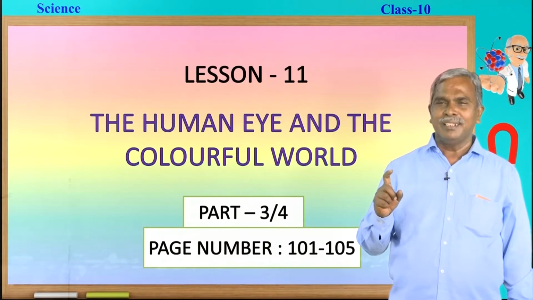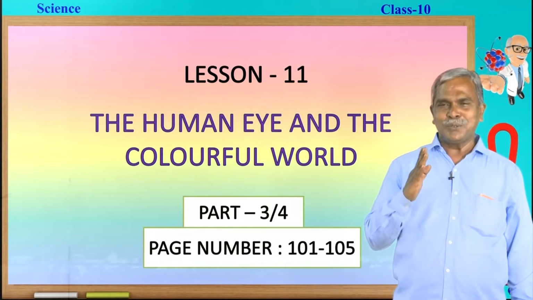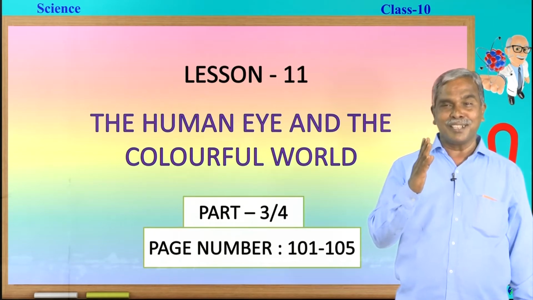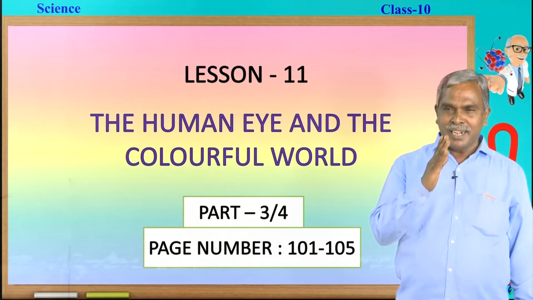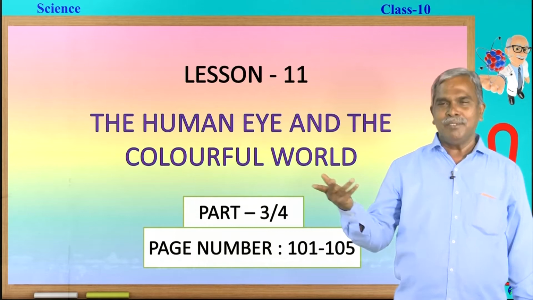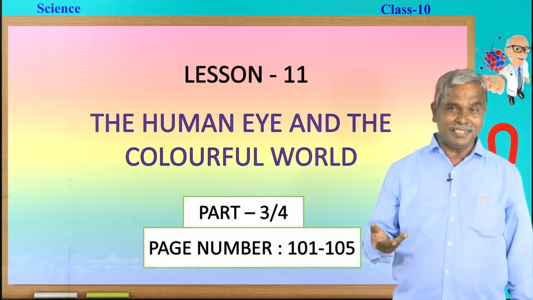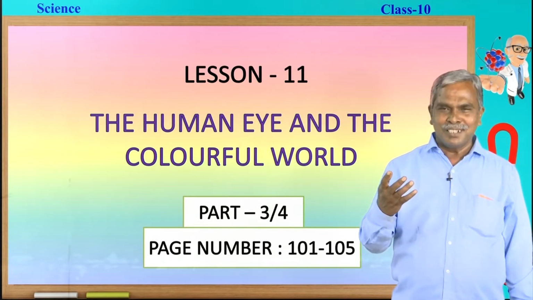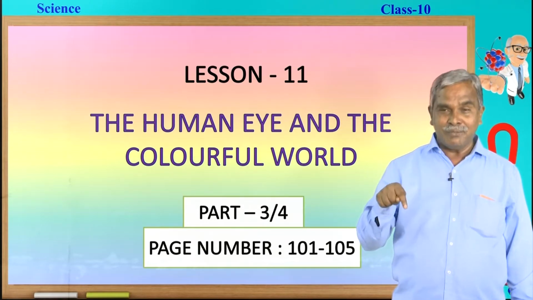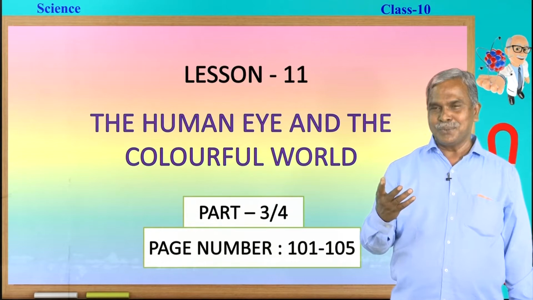The human eye and the colorful world, this is having two parts. In the first two periods, we have learnt about the construction and the functions of the organs of the human eye in detail. And in the next part, we are supposed to learn about the colorful world. Every day in our day to day life, we enjoy colorful events in nature. So far we enjoyed them, but how do these incidents happen? That fact we have to learn in this lesson. So, I welcome all the students to this class.